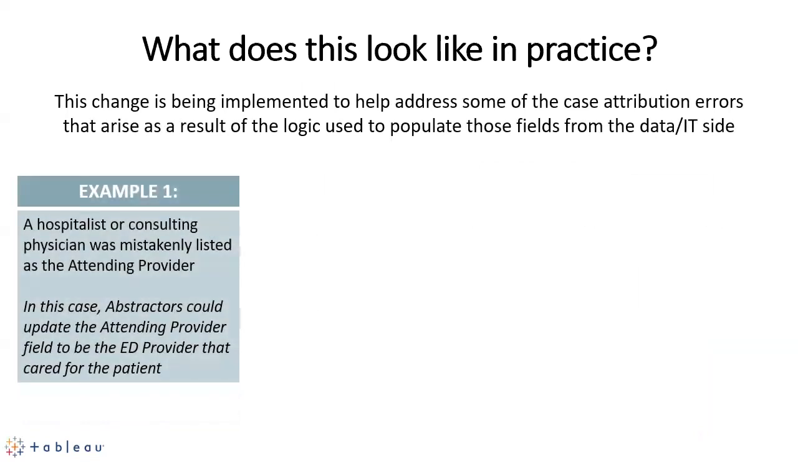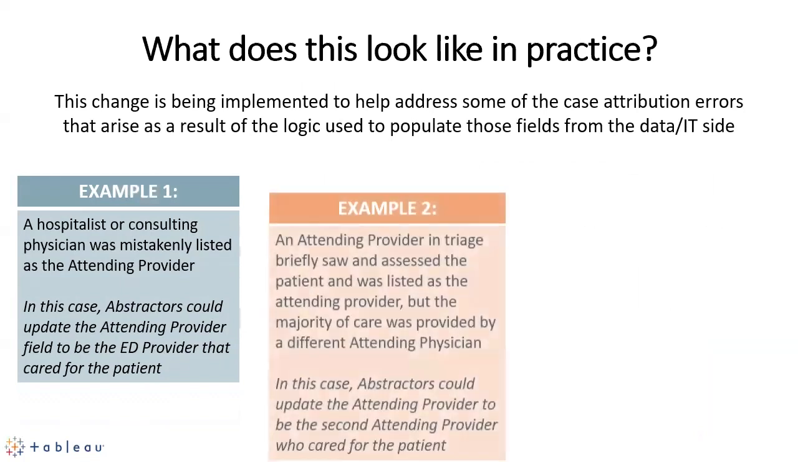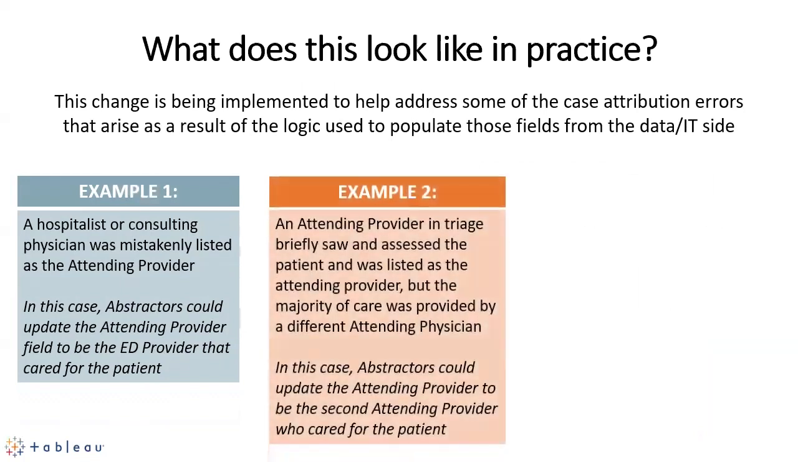So one example, you have a hospitalist that's listed as the attending physician in the case. Obviously, that's not something that is helpful for the purposes of QI. So now the abstractors could update that attending provider field to the actual ED attending rather than the hospitalist that came through in the data files. Another example, there was an attending provider in triage that briefly saw and assessed that patient, but the majority of the care was provided by a different attending within the department.